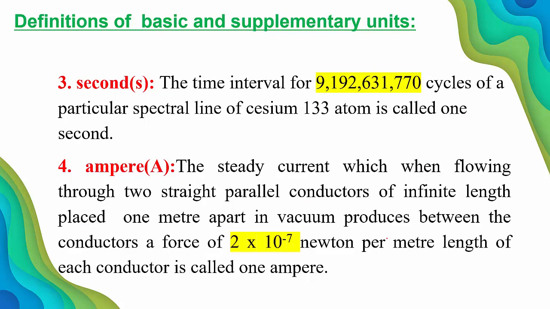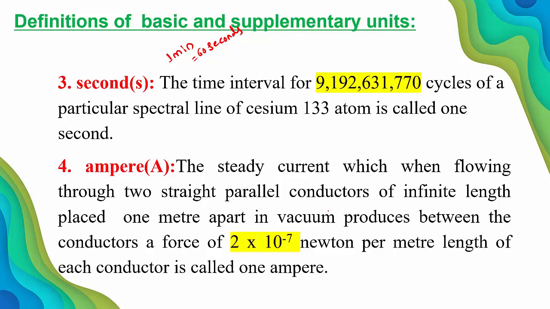Come to the third point, second. How to define a second? We know that 1 minute is equal to 60 seconds. Then how to define a second? The time interval for 9,192,631,770 cycles of a particular spectral line of the cesium-133 atom.